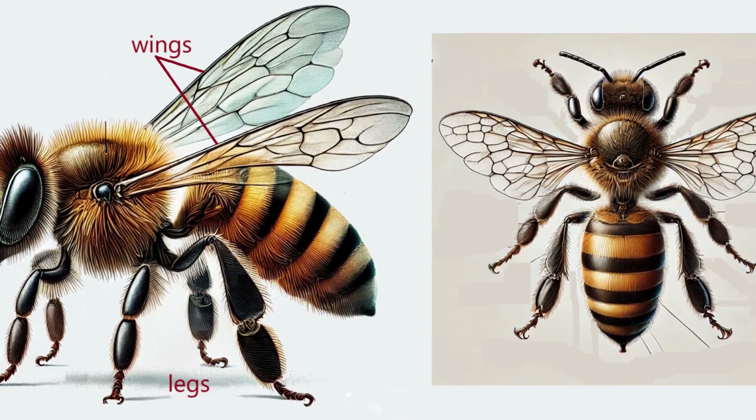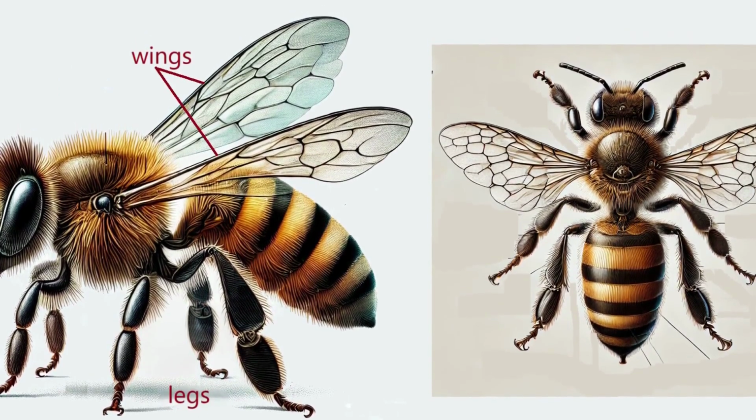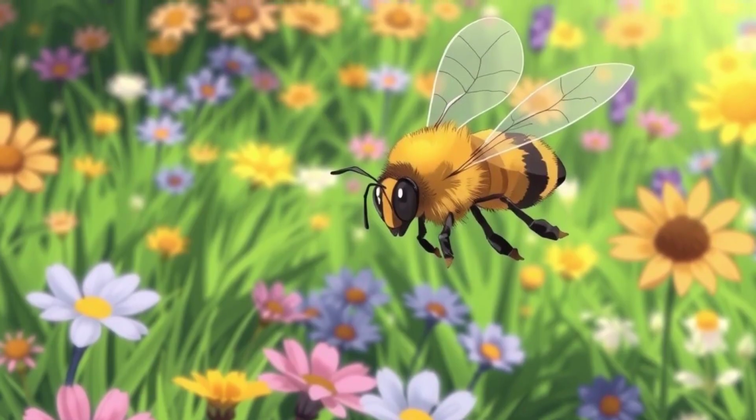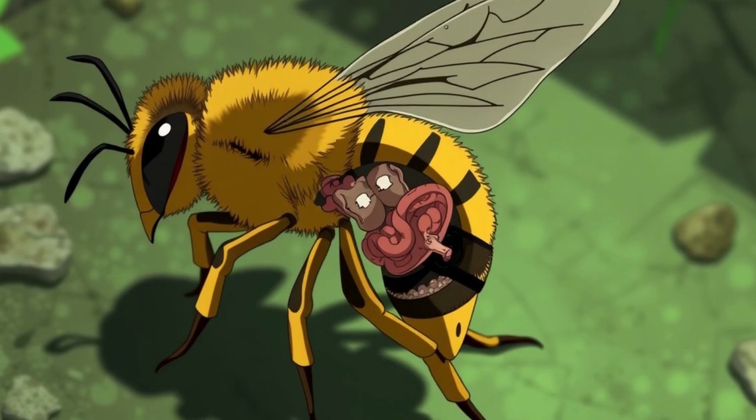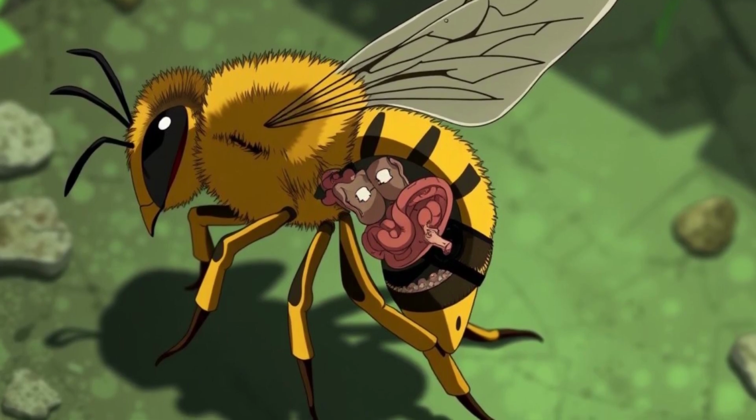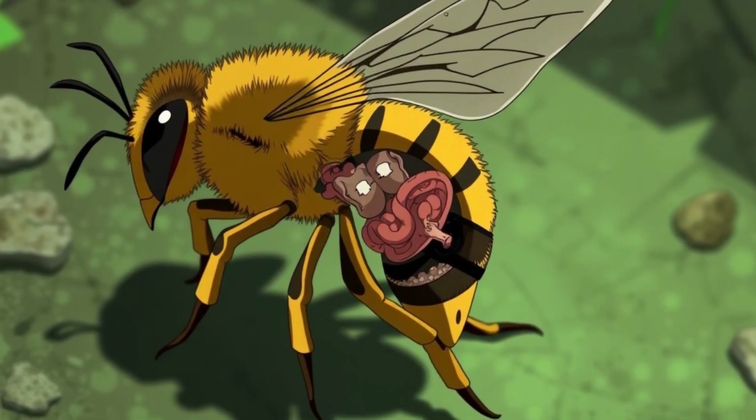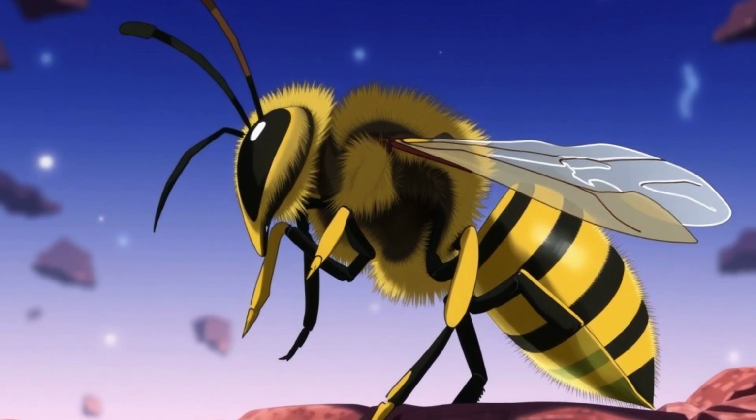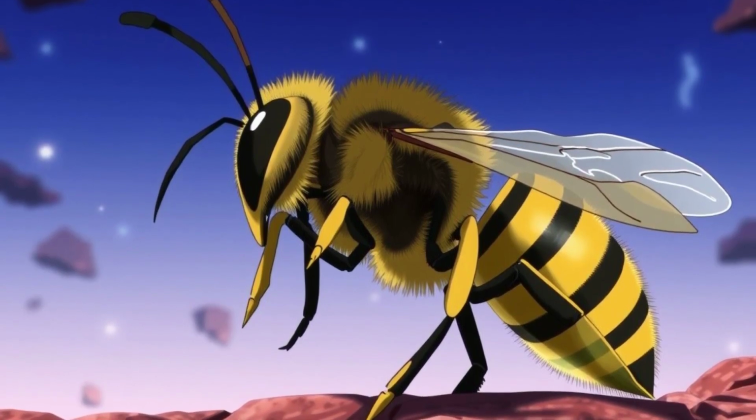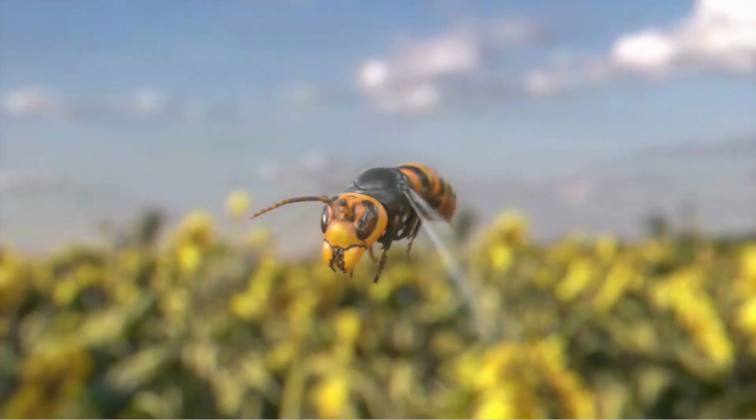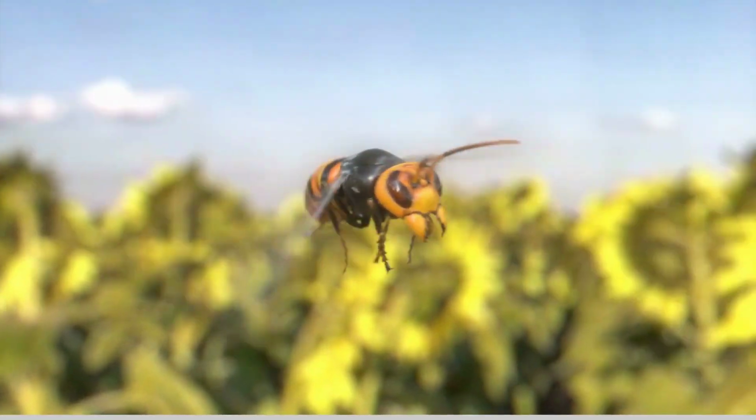On the thorax are the 6 legs and 2 pairs of wings, which allow it to fly with speed and precision. The abdomen is divided into rings, where the digestive and reproductive organs are located. In workers, the wax glands are also located between the rings. The last of the rings has the stinger, which is used for defense.